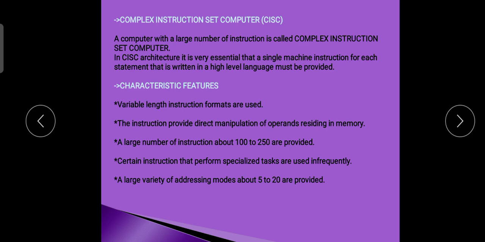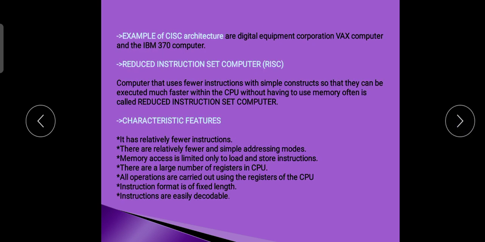Characteristic features. Variable length instruction formats are used. The instructions provide direct manipulation of operands residing in memory. A large number of instructions, about 100 to 250, are provided. Certain instructions that perform specialized tasks are used infrequently. A large variety of addressing modes, about 5 to 20, are provided. Examples of CISC architecture are the Digital Equipment Corporation VAX computer and the IBM 370 computer.